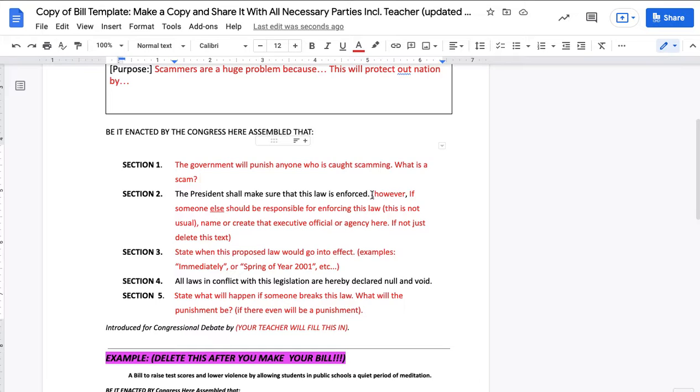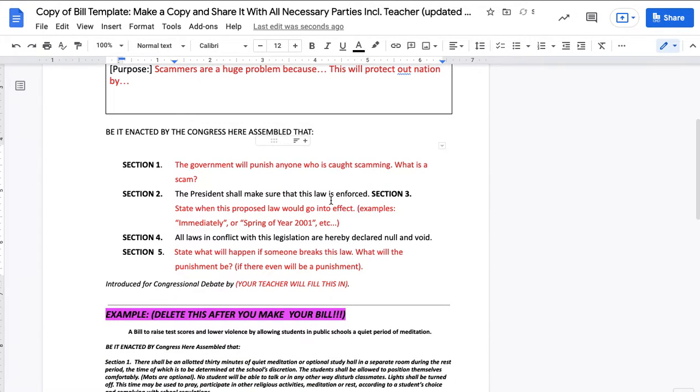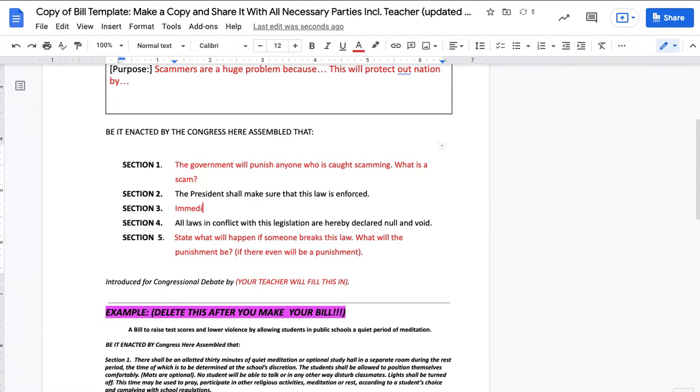Who's going to enforce this? Almost certainly, in this case, it's going to be the president. It could be someone else, but I don't think so in this instance, so we're just going to delete this text. Section 3, when will this proposed law go into effect? Well, it should happen right away, so I'm going to say immediately. Shouldn't be any laws in conflict with this legislation, but if there are, they're not going to be legal anymore.